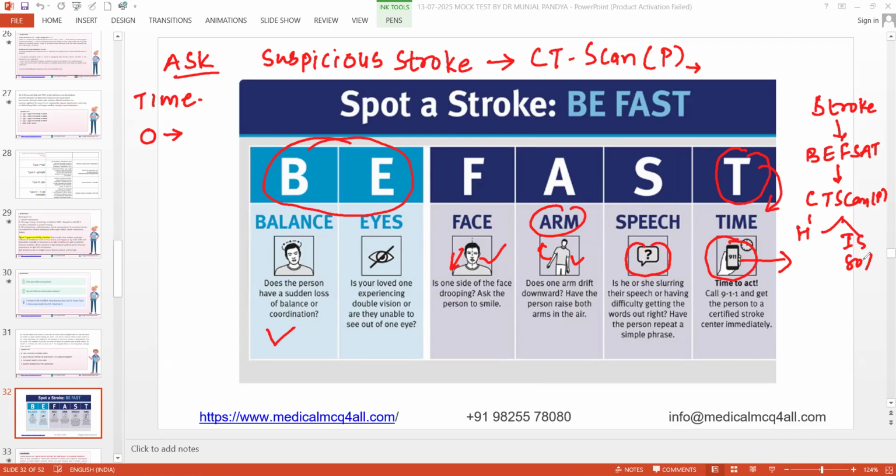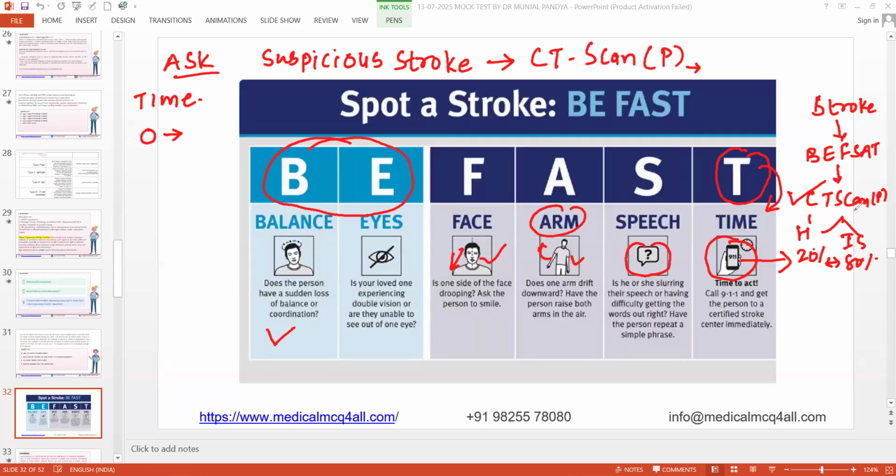Yes, 90% are ischemic, 10 to 20% are hemorrhagic, right? Why do you need to know? Because treatment is an absolutely 360-degree change. You cannot avoid this. Without this, you cannot treat any patient. Without a CT scan, no stroke patient can be treated.